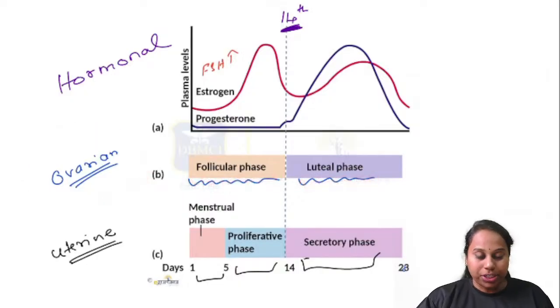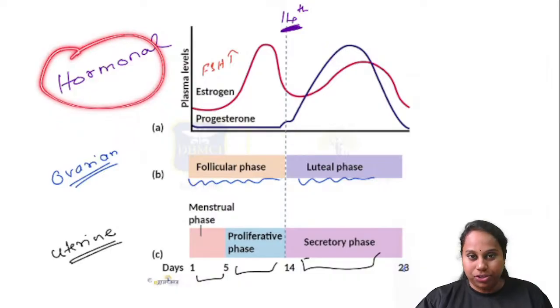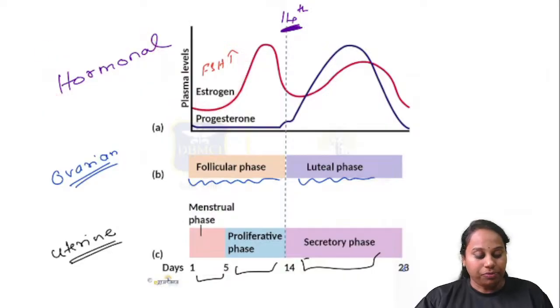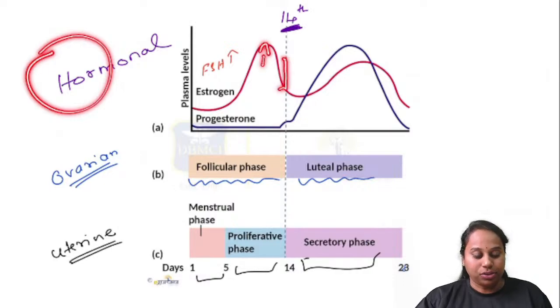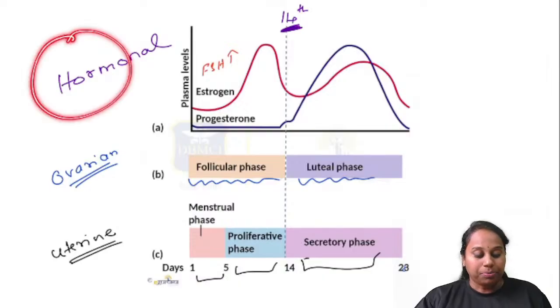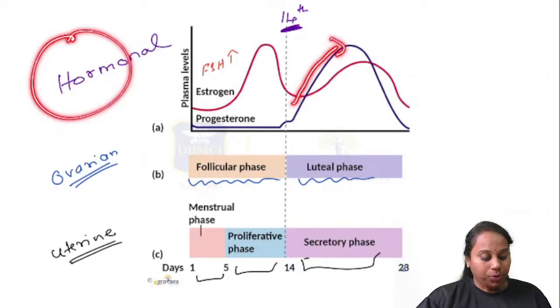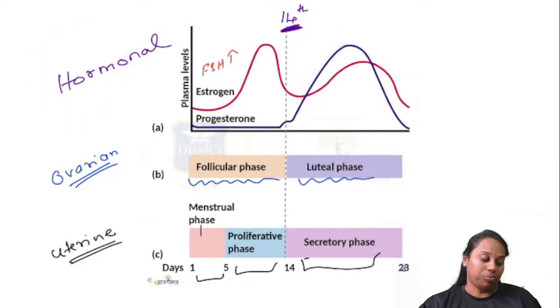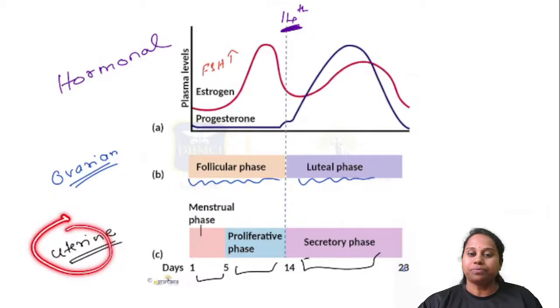What is the hormonal change? First 14 days, FSH increases. Yes, if a follicle is being formed, follicle stimulating hormone increases. And just before ovulation, LH increases. A further increase in LH causes an increase in estrogen. That is the LH surge. What is the hormonal change during the last 14 days? Corpus luteum begins to produce progesterone. So progesterone levels are increasing. Now over to the uterus. We saw the ovarian changes and hormonal changes. What are the uterine changes? Inside the uterus, in the first 5 days there is bleeding.